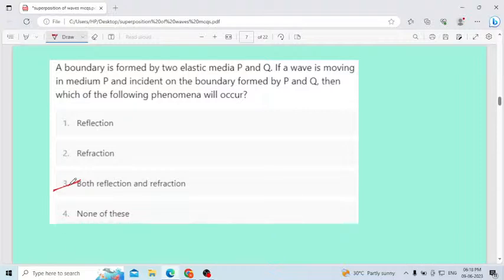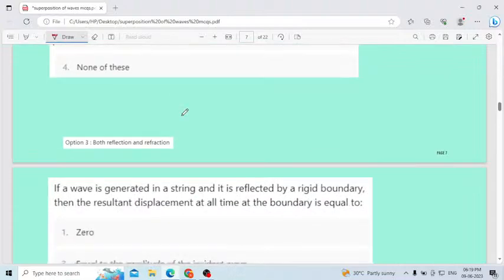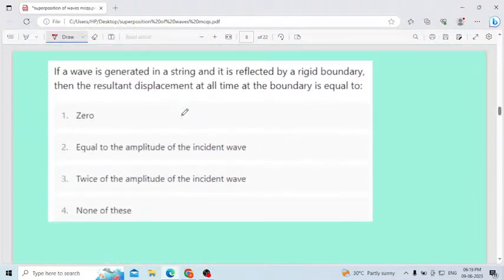A boundary is formed by two elastic media, given as P and Q. If a wave is moving in medium P and incident on the boundary formed by P and Q, which of the following phenomena will occur? You have two media, P and Q. Normally when sound waves meet the boundary between two media, both reflection and refraction will happen. You have to remember that.